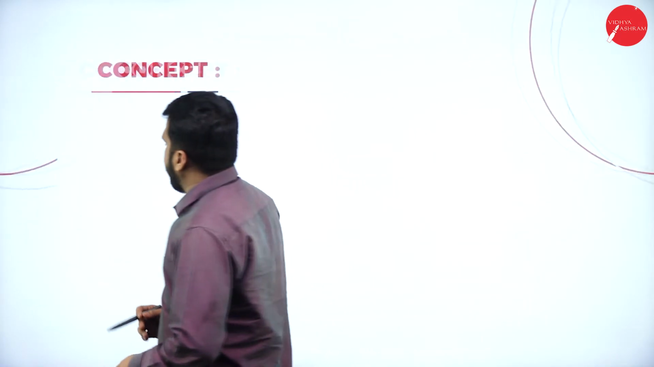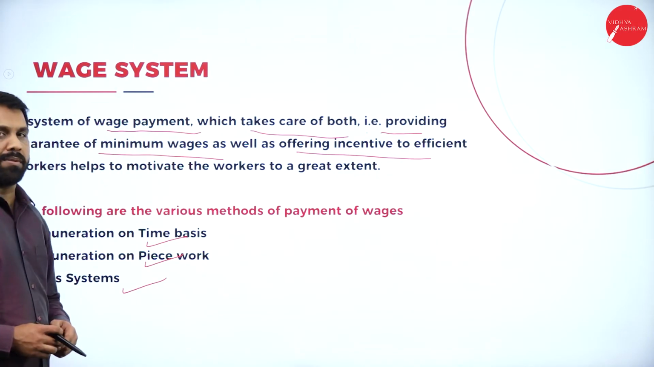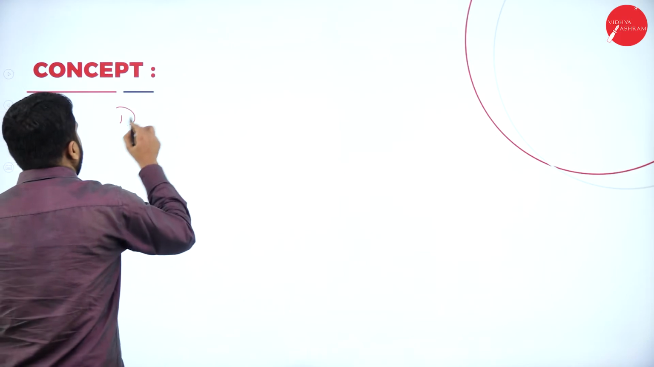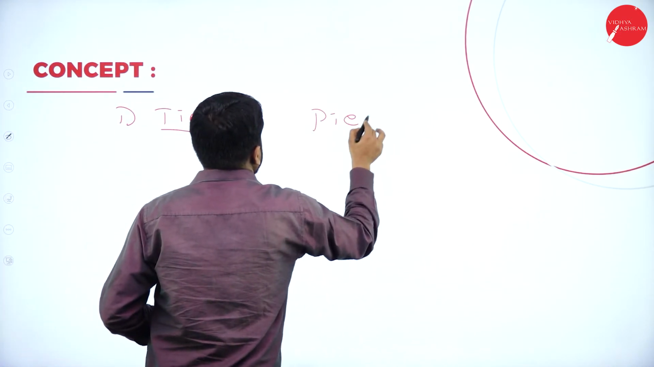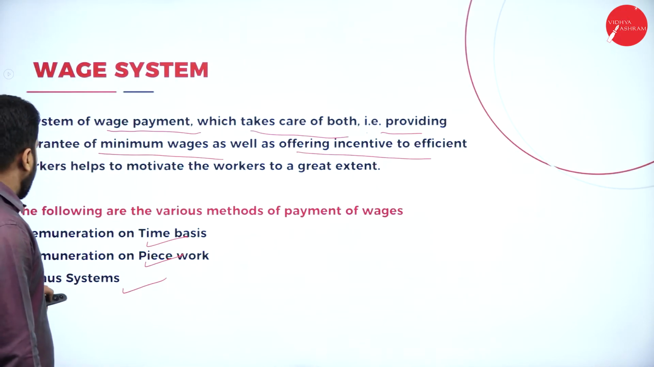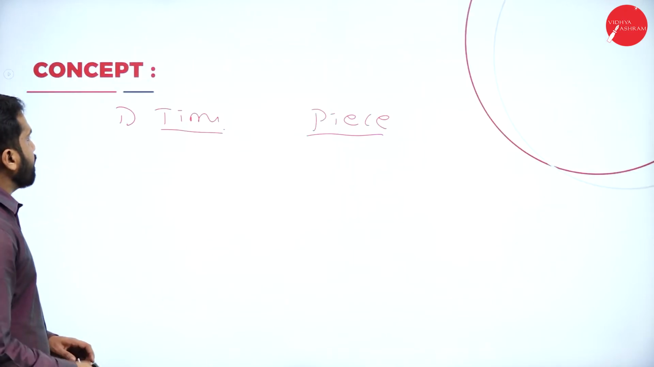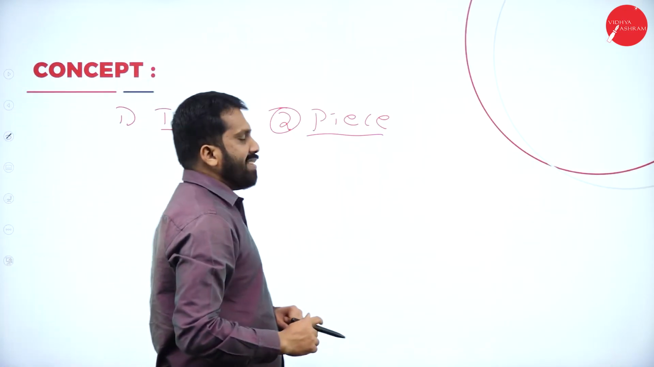Now we will understand what is the first one. First one, time basis. Second one, piece basis. First one, time. Second one, piece. Bonus system will come later. So time basis and piece basis.